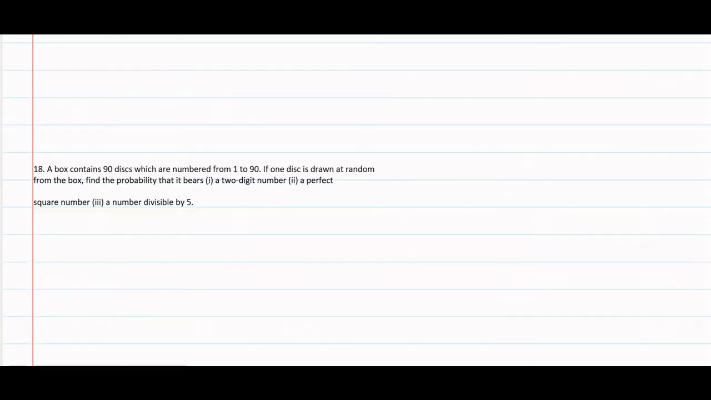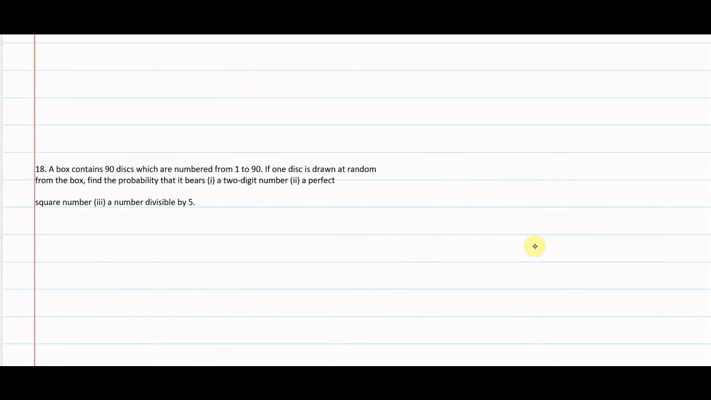Moving forward to question number 18. A box contains 90 discs which are numbered from 1 to 90. If one disc is drawn at random from the box, find the probability that it bears a 2-digit number, a perfect square, a number divisible by 5. So, total possible outcomes are 90.